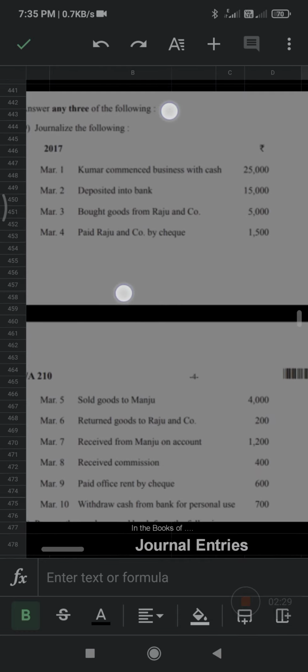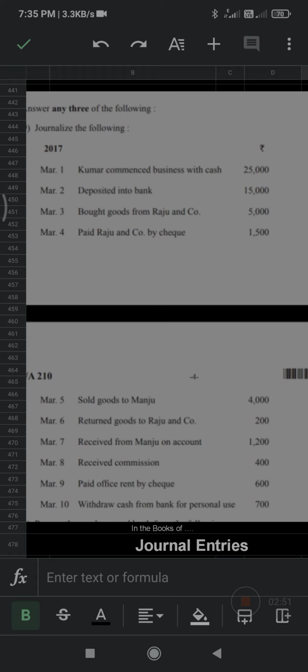Second entry: March 2nd, deposited into bank. Once you go to the bank, what do we deposit? Always only cash, because in a bank they accept cash or disburse cash.